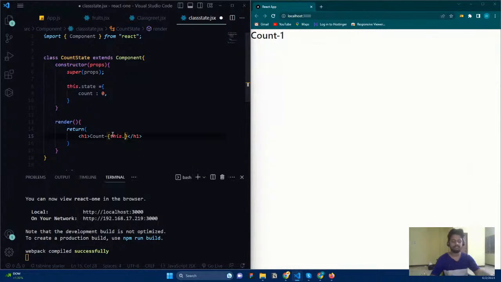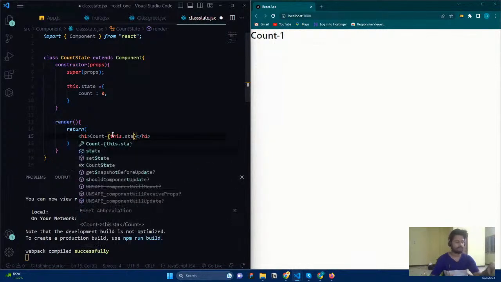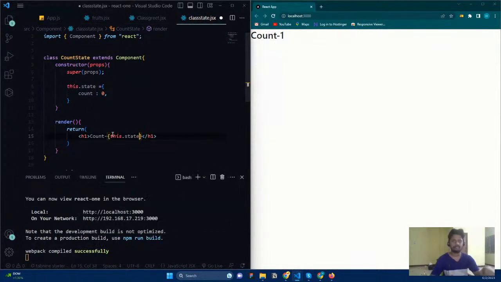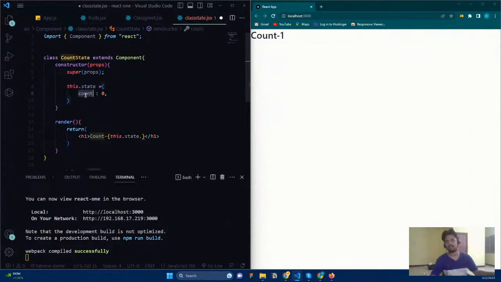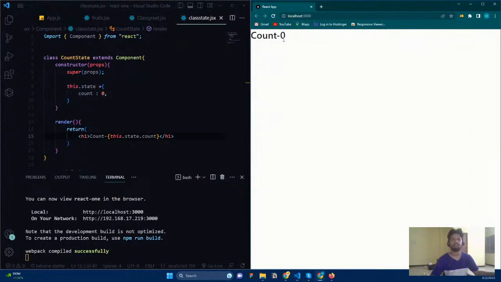I just say this.state.count, and paste it here. And now you can see that we are getting 0. So this is how we create a state, and from the state we can access it.